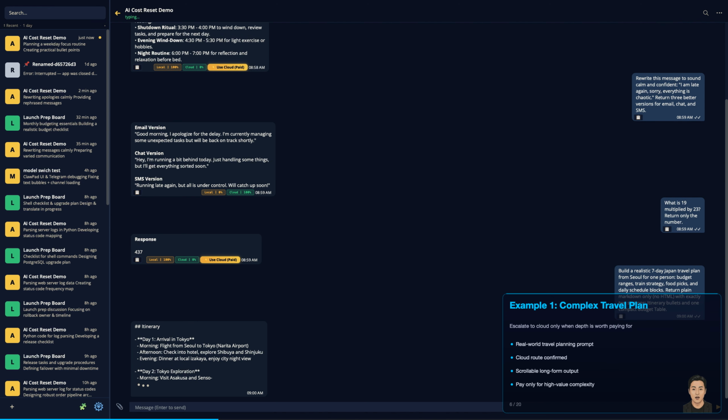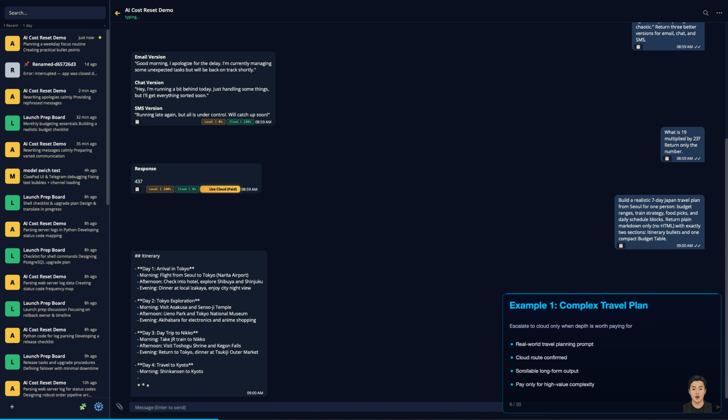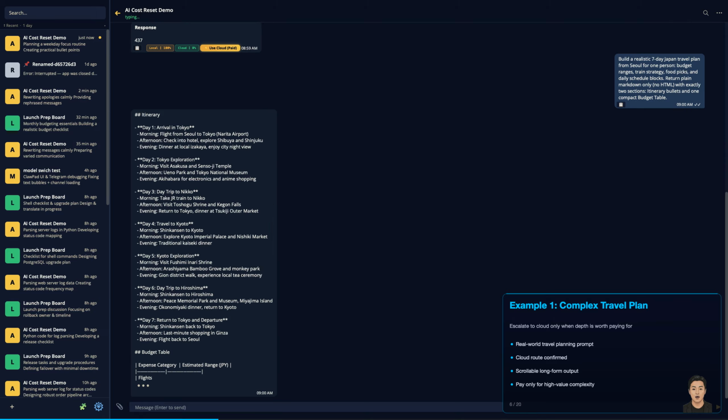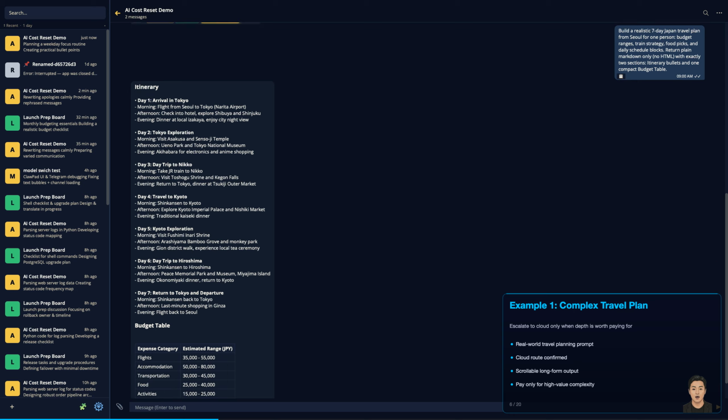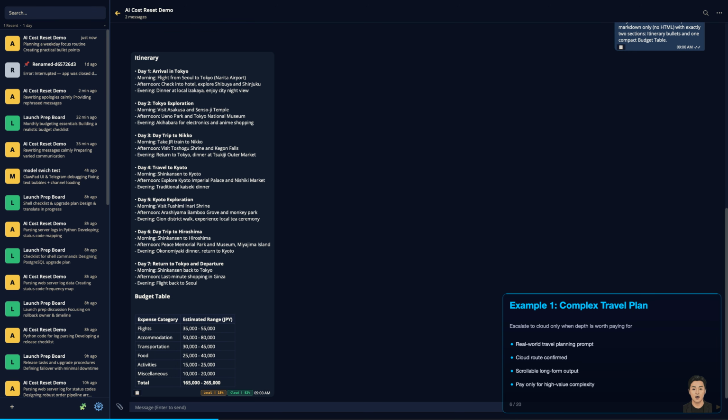A practical way to use ClawPad is simple. Keep drafting and routine prompts local, then use cloud for high complexity moments like this. That gives you better decisions without turning every prompt into a paid request. It is a practical default for personal use. Local first, cloud when it truly matters.